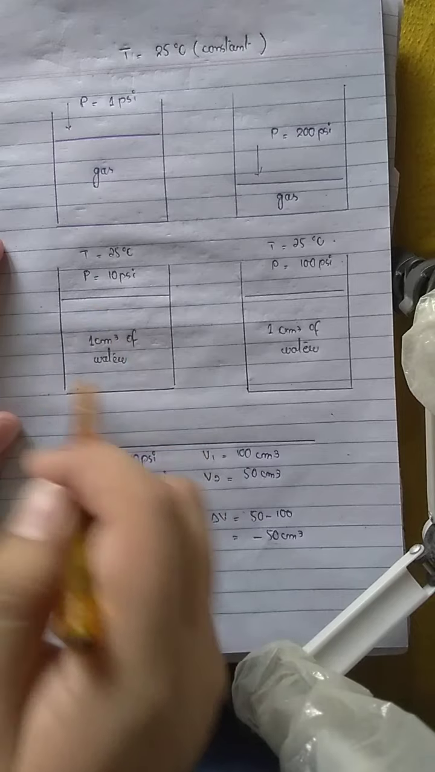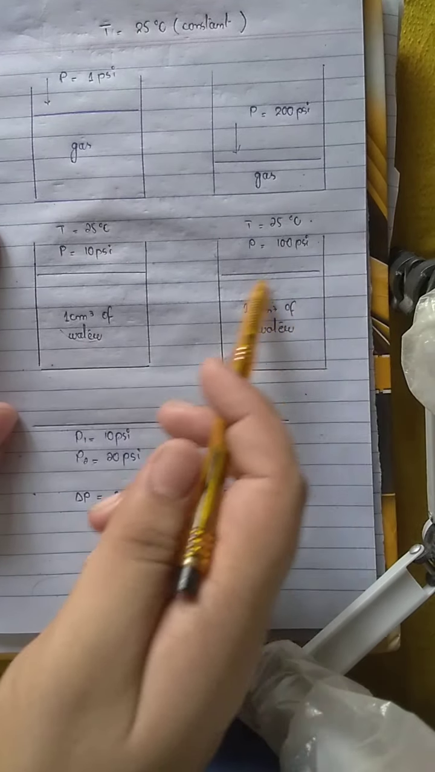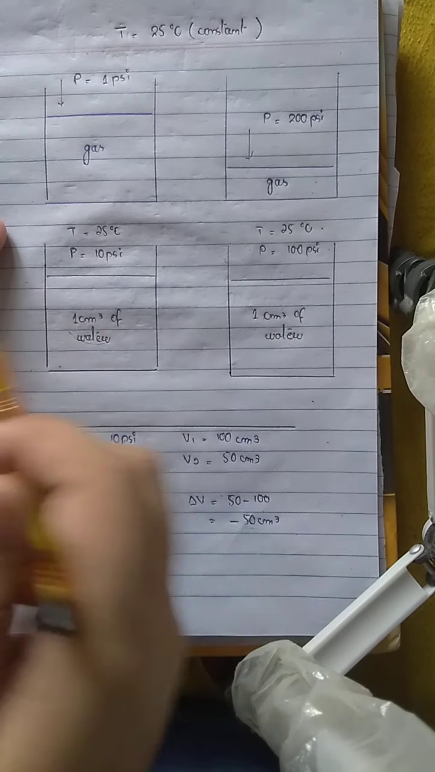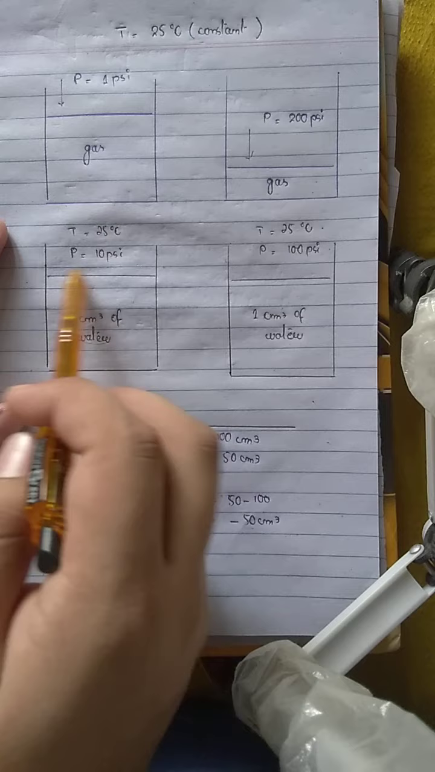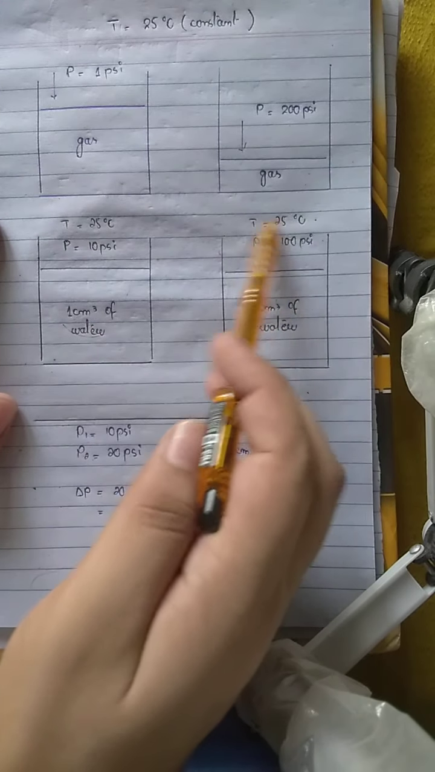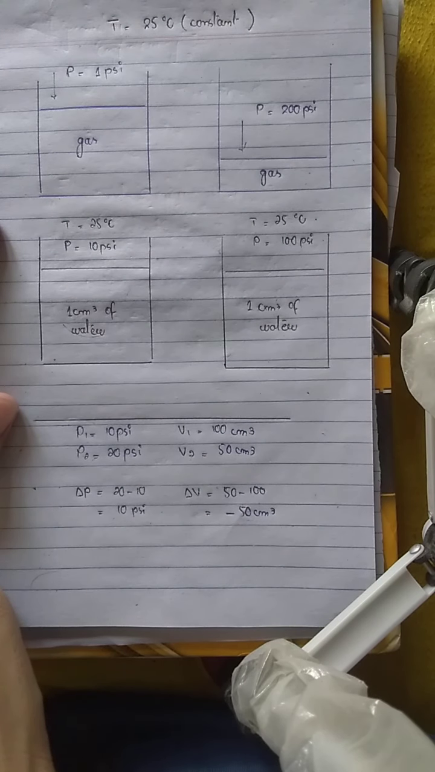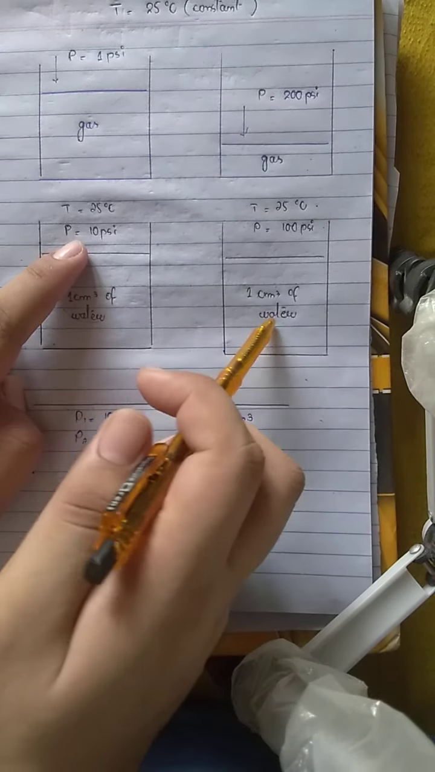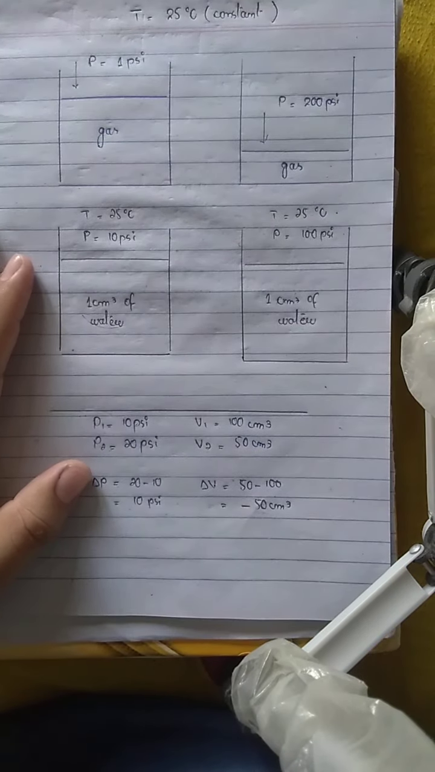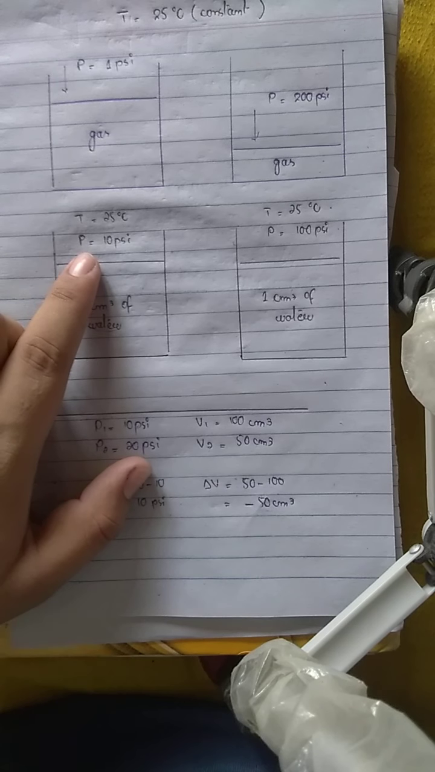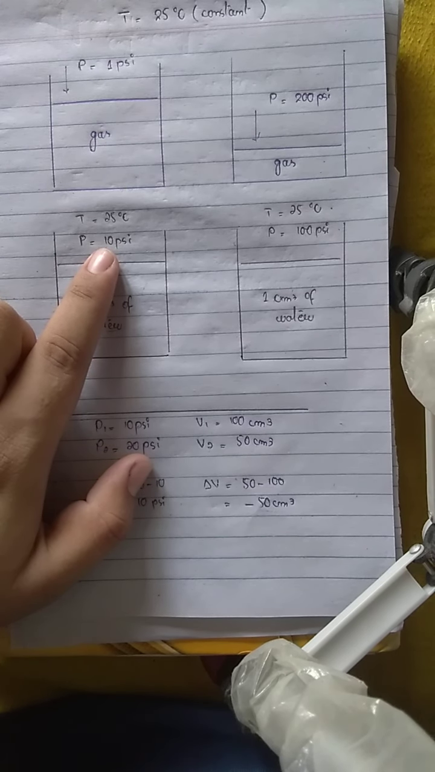Here you can see a container containing 1 centimeter cube of water, and here 1 centimeter cube of water, but the difference in these two conditions is that the pressure of this container is 10 psi, whereas the pressure of this container is 100 psi. The temperature conditions are about same. So if the pressure of this water is changed by 1 psi, means if we increase the pressure from 10 psi to 11 psi, the change will be 1 psi pressure.